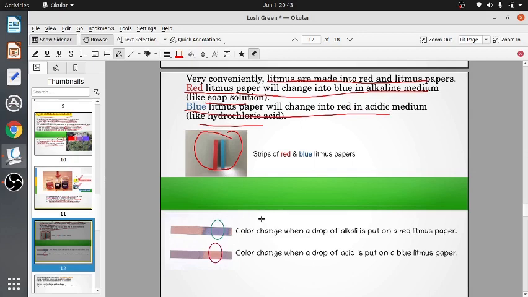So here we have a strip of red litmus which changes to blue when you put it in an alkaline solution. And here we have a blue litmus which changes to red when you put it in an acidic medium. So red color of the litmus will show it is an acid.